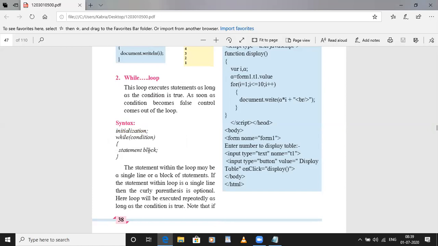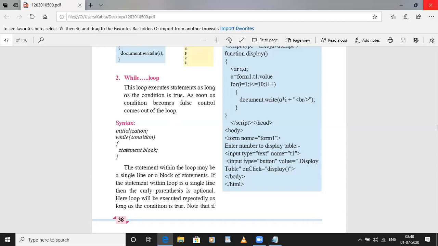These statements are divided into multiple parts. In for loop, we write it in a single line, but here in while loop, we have to divide this statement as per our program requirement, right? So syntax will be initialization, semicolon, then while, which is again a keyword, then in parenthesis you will write the condition, then open curly bracket, then write down the statement block. Statement block means the statements which are to be executed, and then close curly bracket.